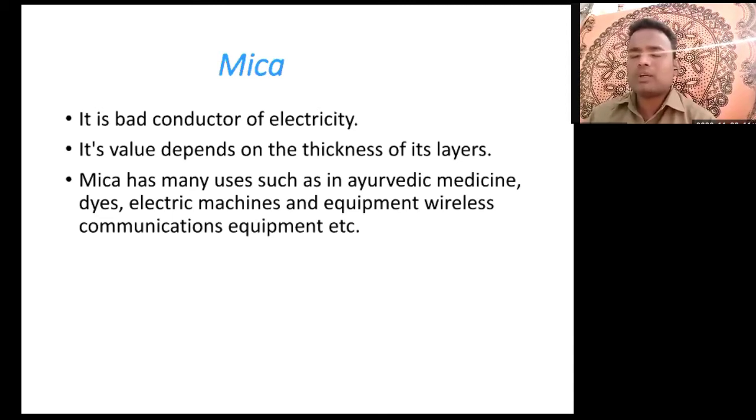It does not have the capacity. Its value depends on the thickness of its layer. The value of the mica depends on the thickness of the layers. Next, mica has many uses such as Ayurvedic medicines, dyes, electrical machines and equipment, wireless communication equipment, etc.